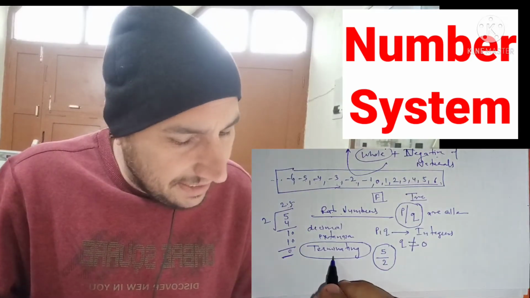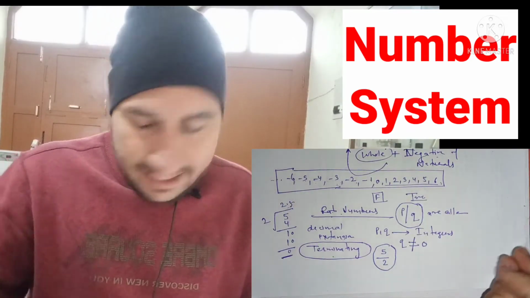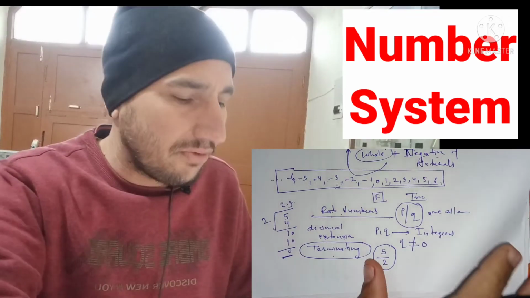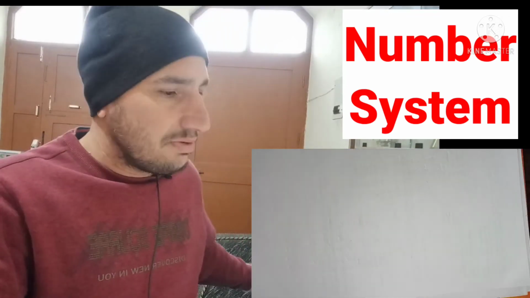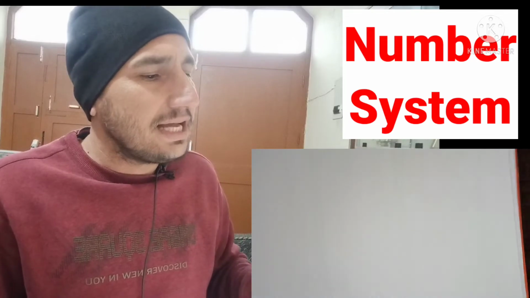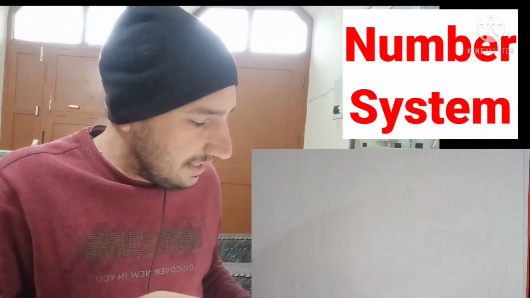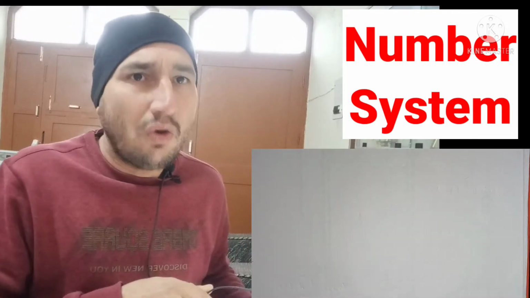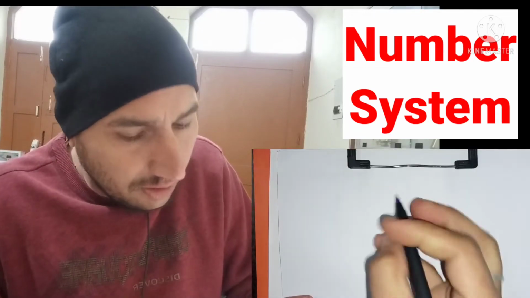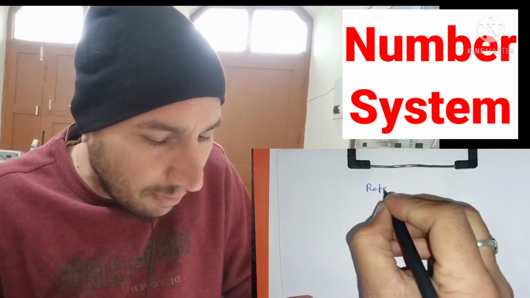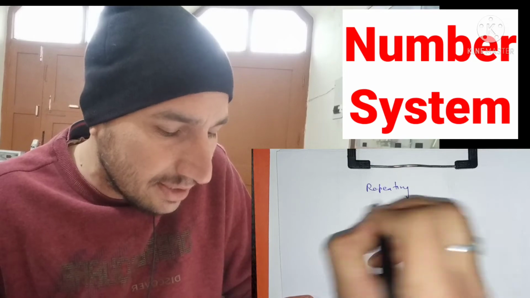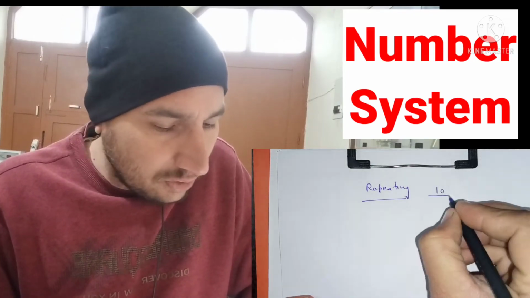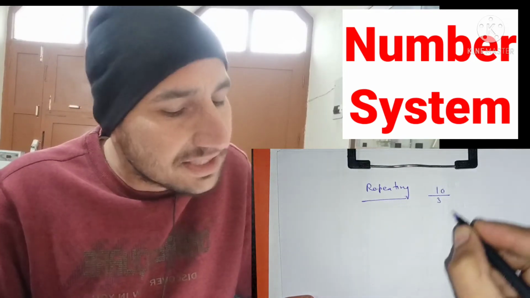So in 8th class we have p upon q, and in 9th class we have decimal expansion: if the decimal expansion is terminating or repeating. What is the meaning of repeating? Say 10 upon 3, this is a rational number.